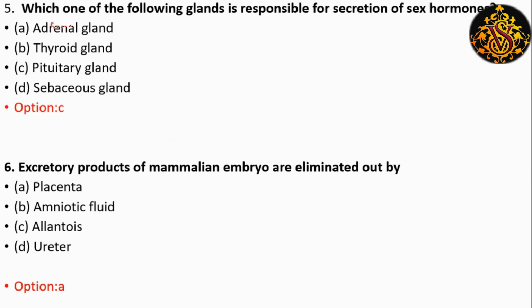Next question, which one of the following glands is responsible for secretion of sex hormones? And the answer is pituitary gland. The pituitary gland produces prolactin.